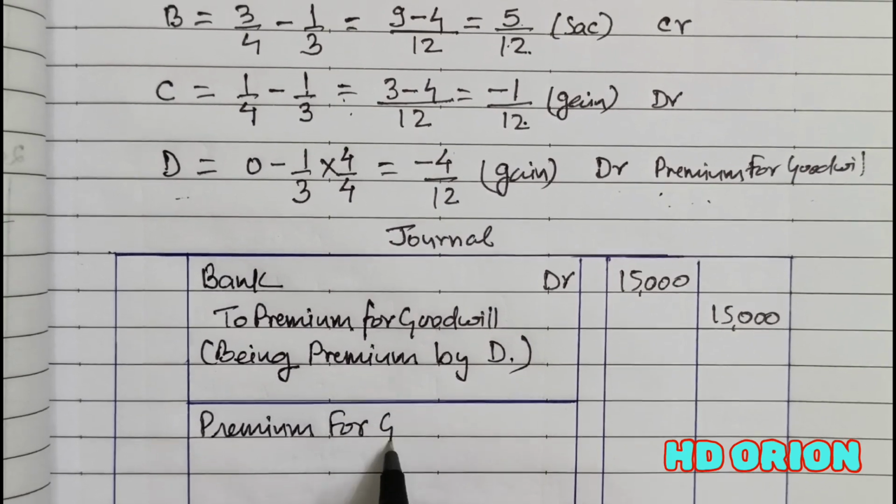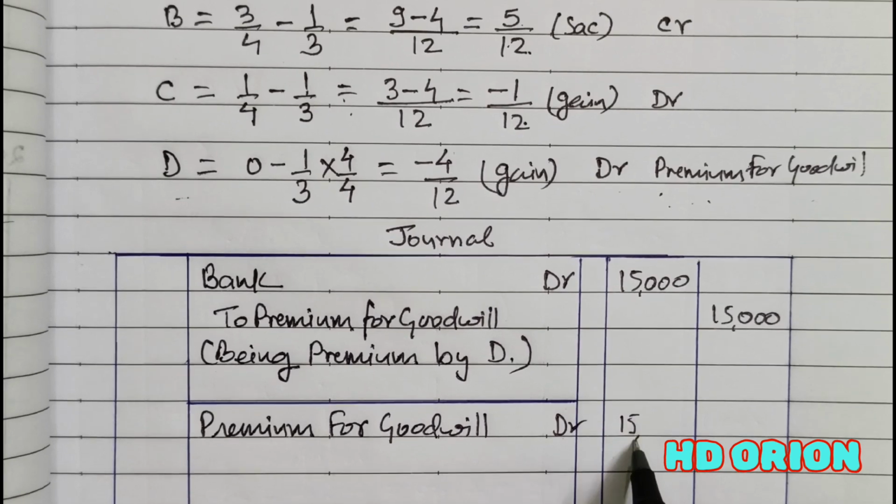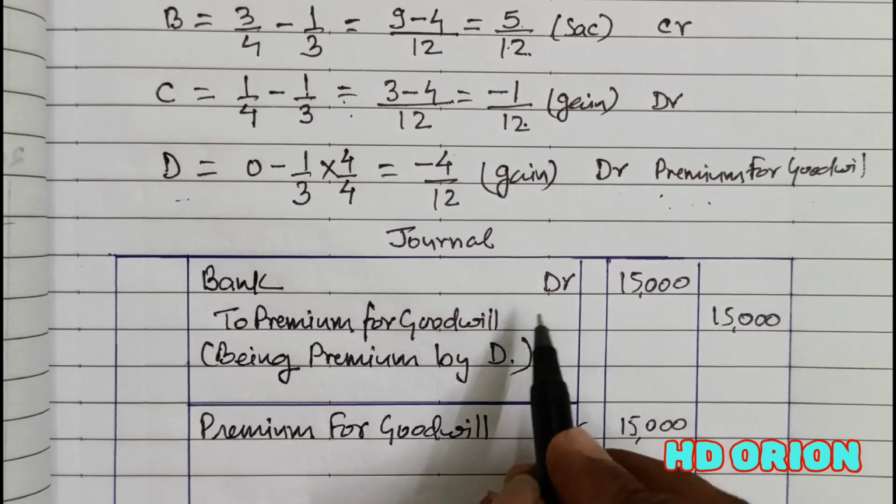Premium for goodwill account debited 15,000.